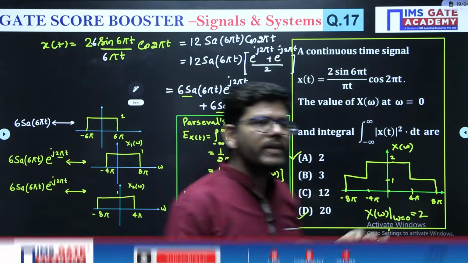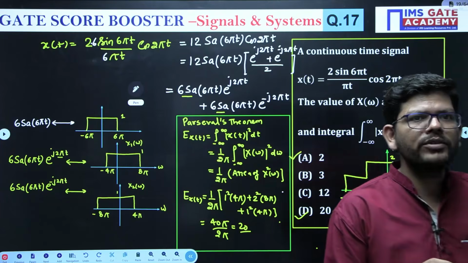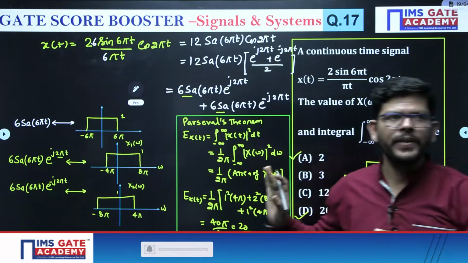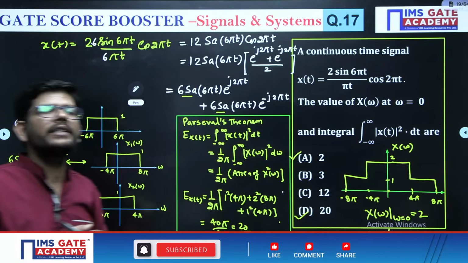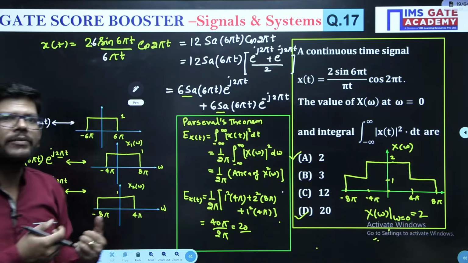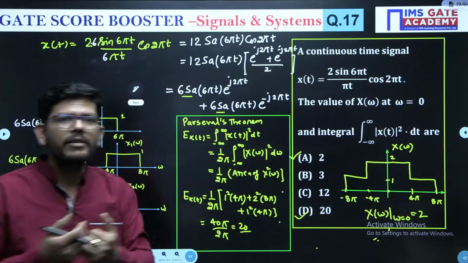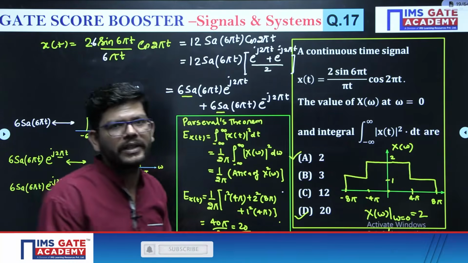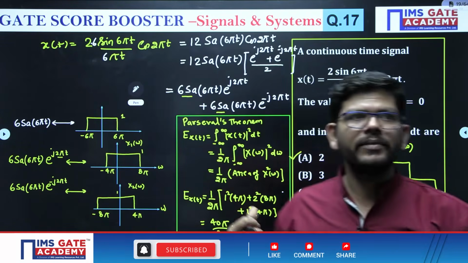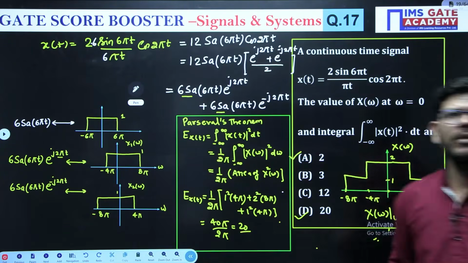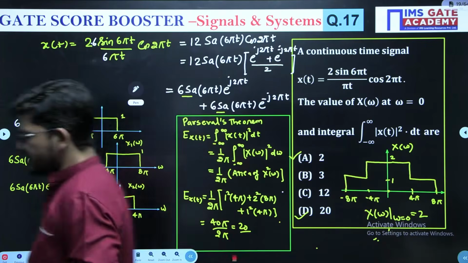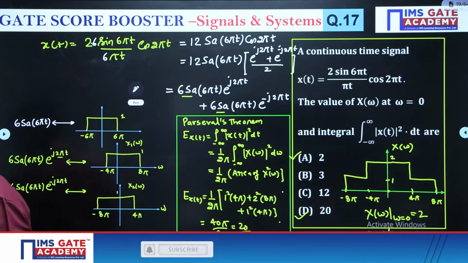So how to deal with that, you have seen here. This is the only modification that the GATE authorities can do. Either they will give you a normal sample signal, or they will multiply a cos with that. How to deal with that you have seen through this question. Okay, the learning will help you in solving many other questions. I hope this is clear, guys.